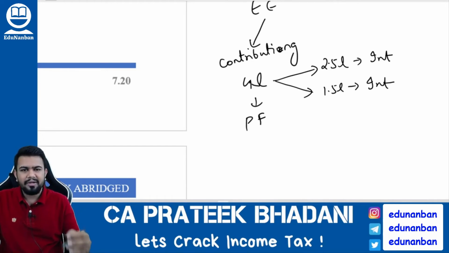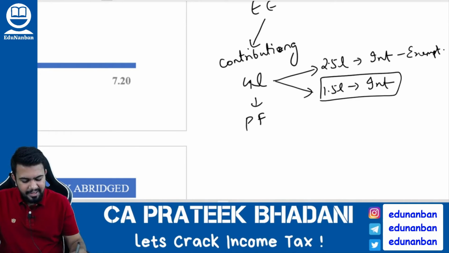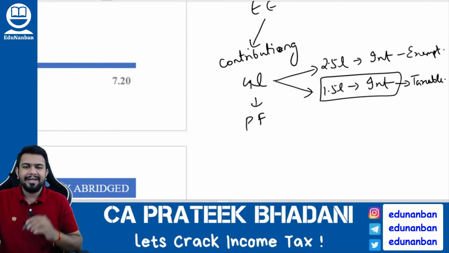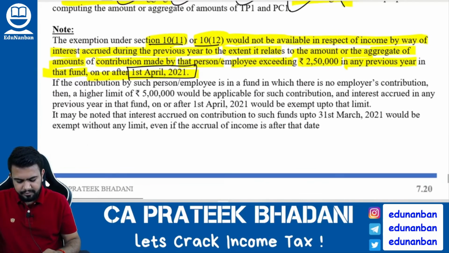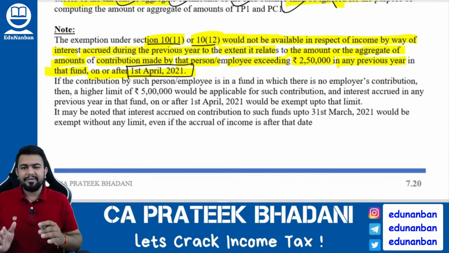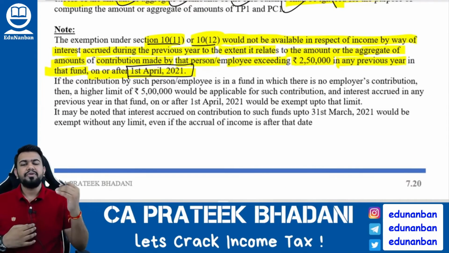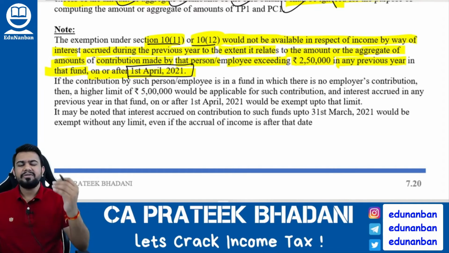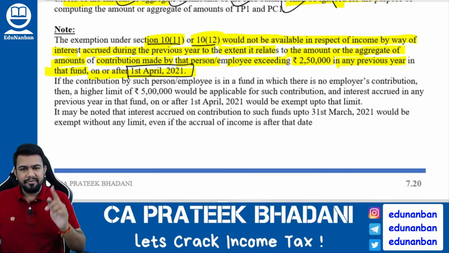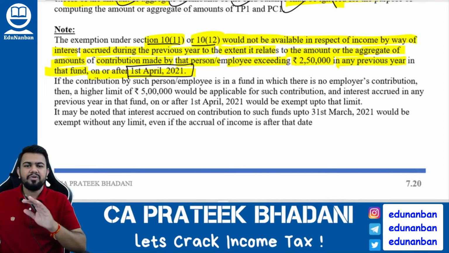On the first 2.5 lakh rupees, whatever you receive as interest will be exempt, which we have already studied. Then on the balance 1.5 lakh rupees, whatever interest is received, that will be taxable as perquisites. So what did I tell? If the employee is contributing more than 2.5 lakh rupees to a provident fund, then income on such excess contribution will be taxable. However, this limit of 2.5 lakh rupees will become 5 lakh rupees if there is no employer